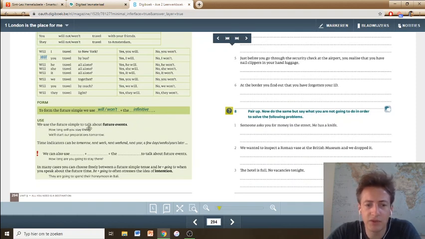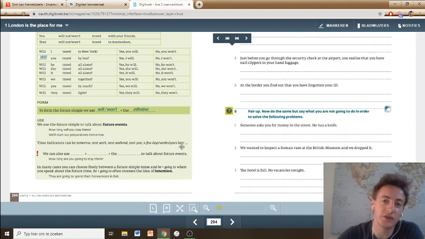Okay, the use, that's probably more interesting or a bit more complicated. So we use the future simple to talk about events in the future. That's quite logical. How long will you stay there? We'll start our preparations tomorrow. We will start our preparations. Time indicators are always very important, just as with the present perfect in the previous unit. The future simple also has a lot of typical time indicators. A few of them are tomorrow, next week, next weekend, next year, a few days, weeks, years later. So everything really that is in the future.